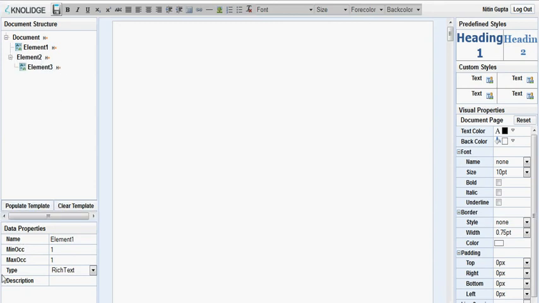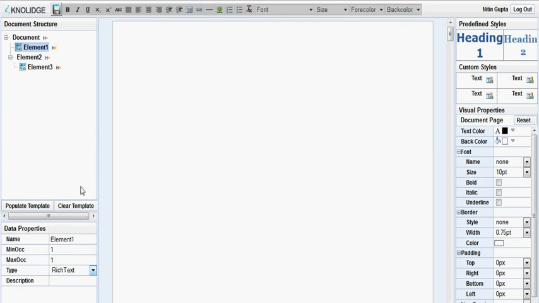Now coming to the data properties window, we did create the structure in the above window, but what about the properties of those elements? For example, element 1, what is it? We want it to be a text, we want it to be a rich text, we want it to be a table, we want it to be an image. So this is what data properties is. So we firstly think what is the structure of the document we want to create.